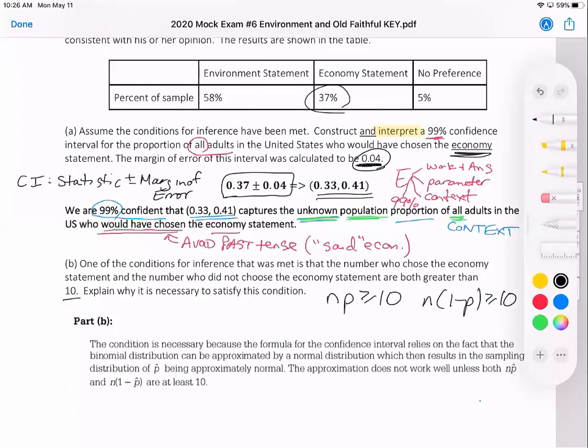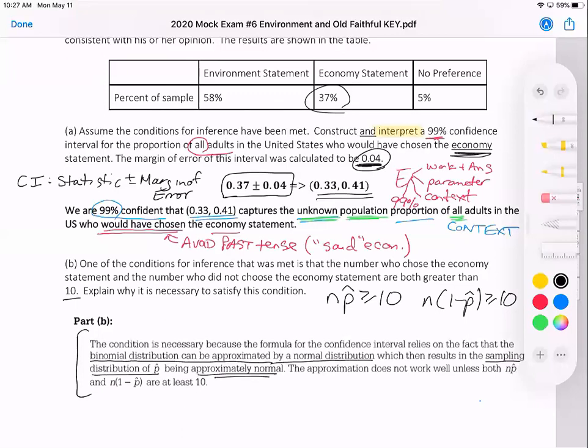Well, as you can see, here's the official solution from College Board. The conditions are necessary because the formula for the interval relies on the fact that the binomial distribution can be approximated by a normal distribution, which then results in a sampling distribution of p hat being approximately normal. The approximation does not work well unless both np and n(1 minus p) are at least 10. And since we're doing an interval, I should update these with p hats. Now that's a really sophisticated answer.